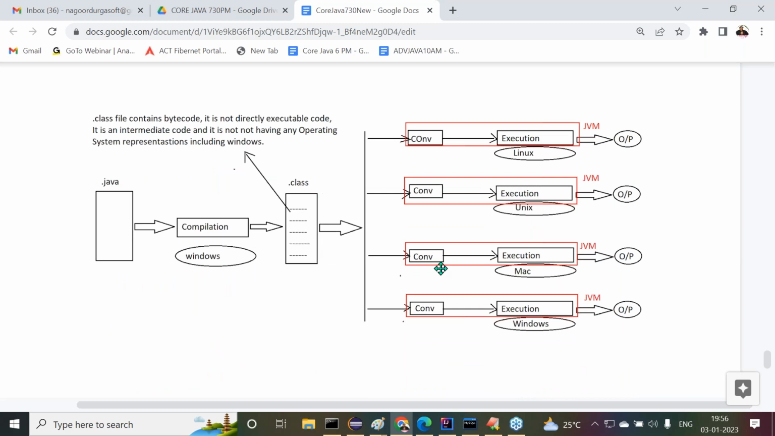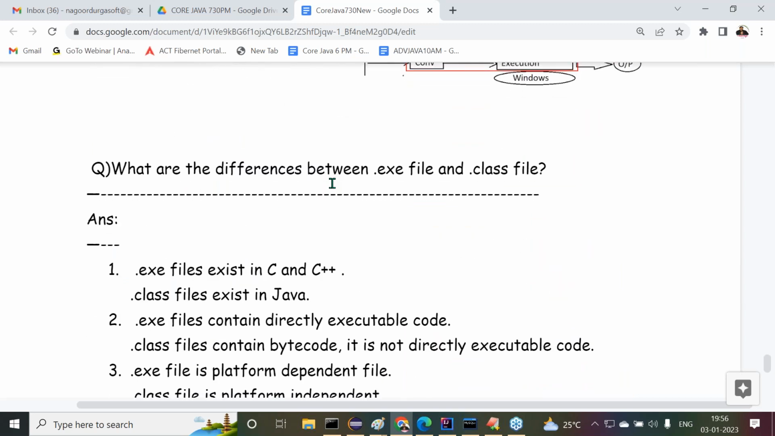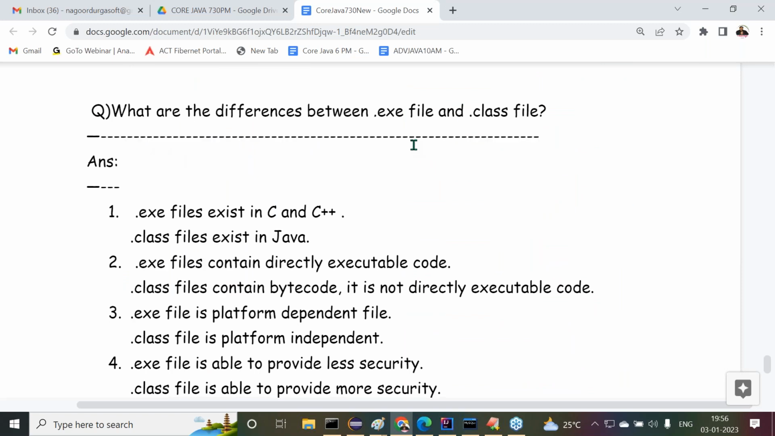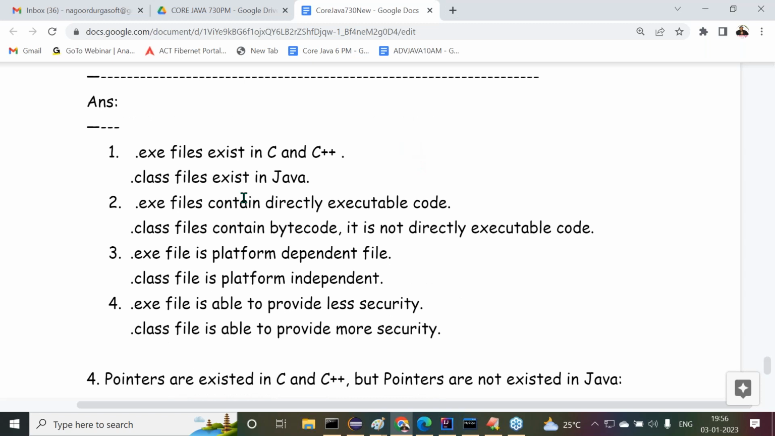There were some diagrammatic representations and information given there. Then after that, immediately we have a discussion: what are the differences between a .exe file and a .class file? Basic information is given. What points did I gather here? First one: .exe files exist in C and C++, whereas .class files exist in Java. .exe files contain directly executable code. .class files contain bytecode. It is not directly executable code.